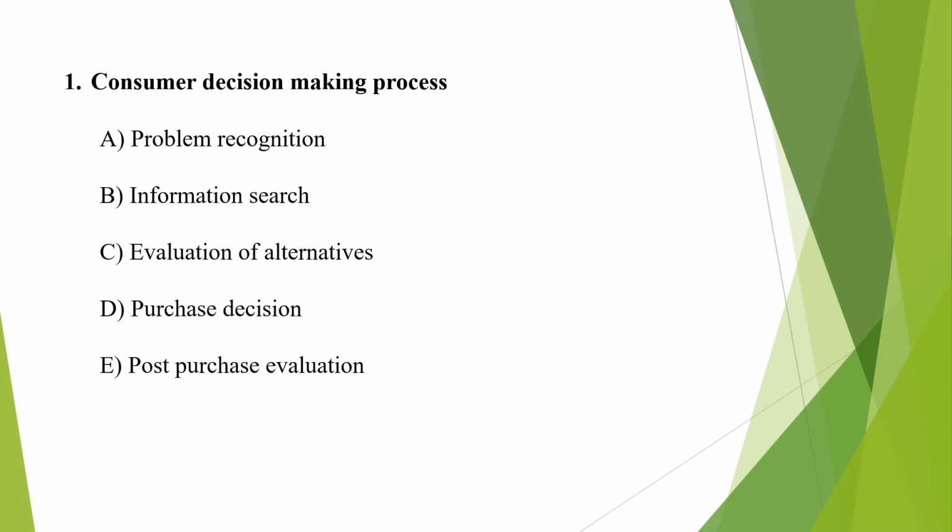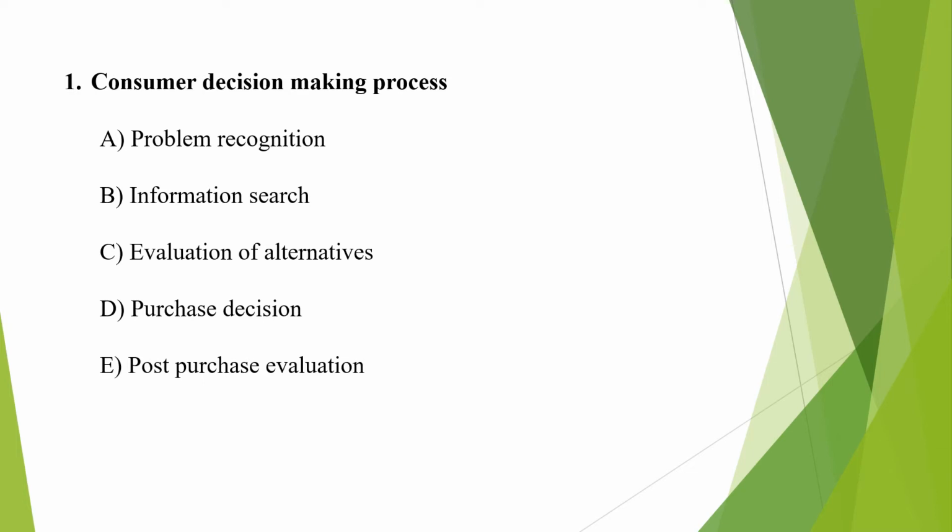Information for products and services can be obtained through several sources like commercial sources. Commercial sources include advertisements, promotional campaigns, salespeople, etc. Then personal sources. Personal sources include the needs being discussed with the family and friends who provide product recommendation.